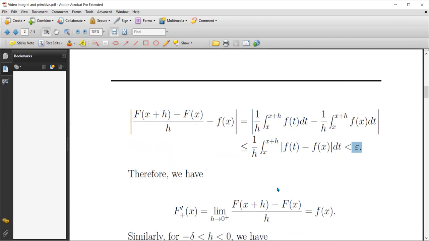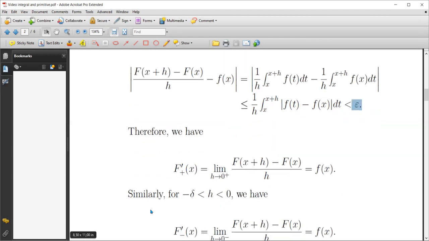If we approach x from above, we find that the limit of the difference quotient is f of x, which means that F prime at any given x is f of x.